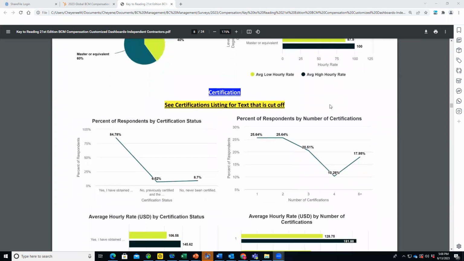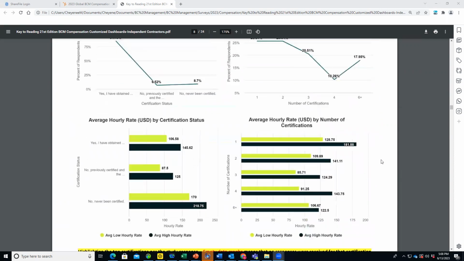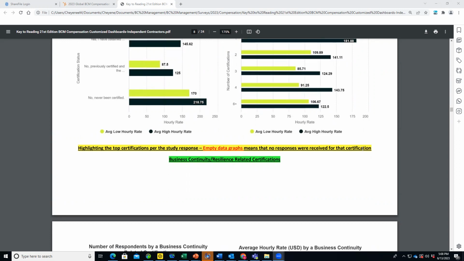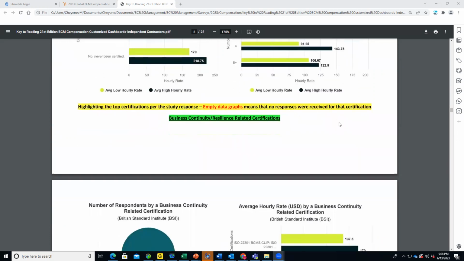Then we get into the certification. I want to emphasize there is a certification listing that was included with your compensation, the global report, as well as with your dashboard link and key. So percent of respondents by certification status. Then we get into the number of certifications and the low, high hourly rates. And then next, we only highlight the top certifications per study response. Now, some of the dashboards you'll find there will be empty data graphs. And what that means is perhaps within your dashboard, no one responded with a particular certification from a certifying body. So first is broken up by business continuity related certifications.